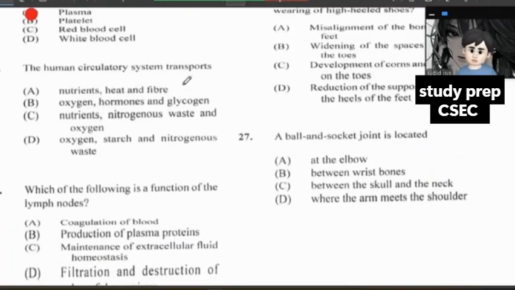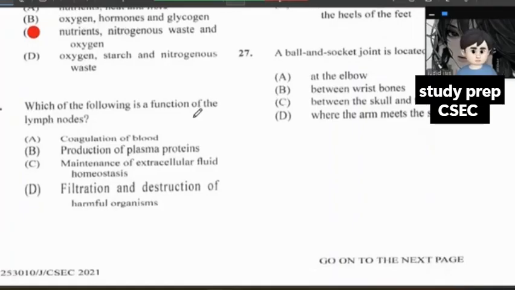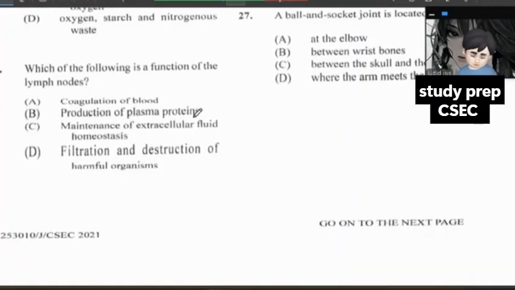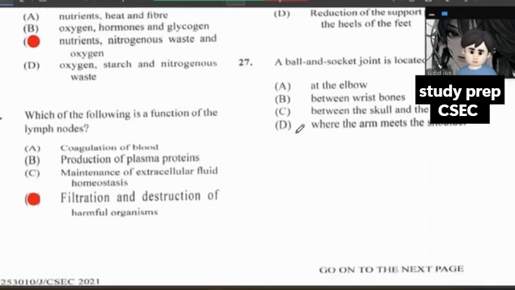The human circulatory system transports what? What do you guys think? The actual answer to this is nutrients, nitrogenous waste, and oxygen. Yes. Now we know 24. Which of the following is a function of the lymph nodes? Filtration, destruction of harmful organisms.